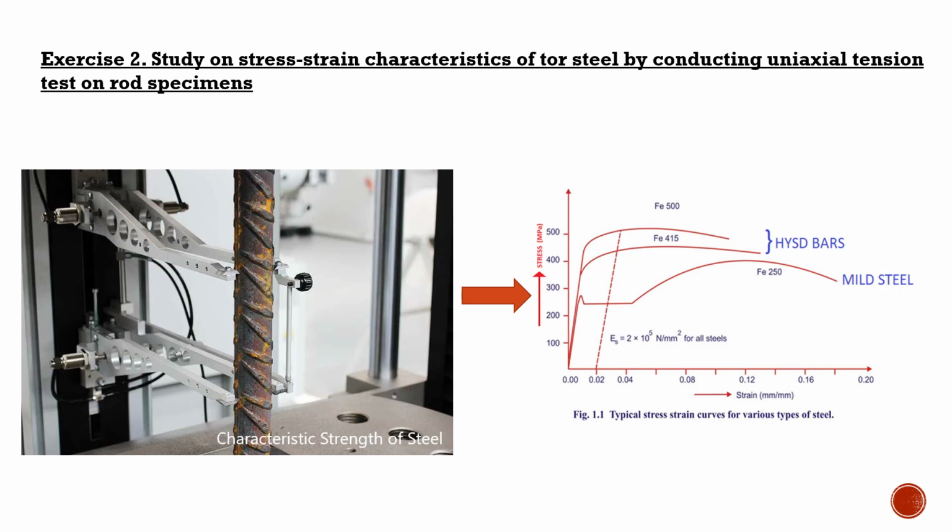There is one more steel called TMT. It is called thermomechanically treated bars. So when you perform the experiment, like applying tension to the rebar, like the previous one, you will notice a difference in the stress strain characteristics between the mild steel as well as the high strength bar.